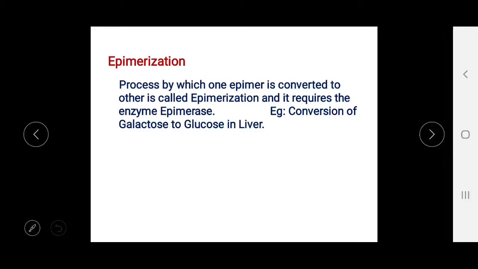Now in epimerization, the process by which one epimer is converted to the other is called epimerization, and the enzyme involved in this process is called the epimerase.